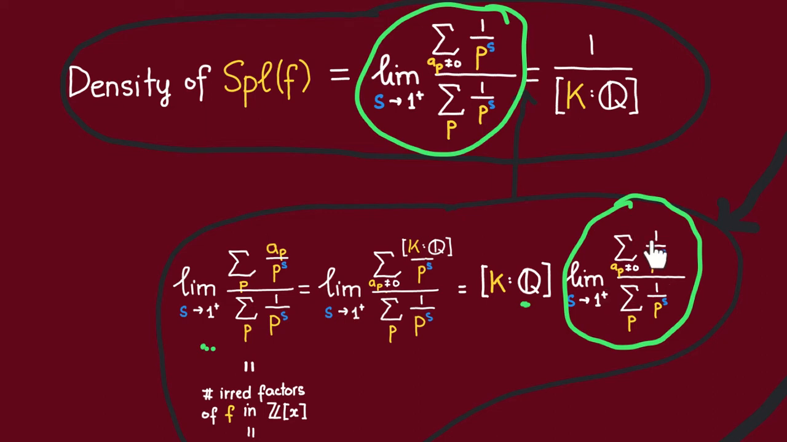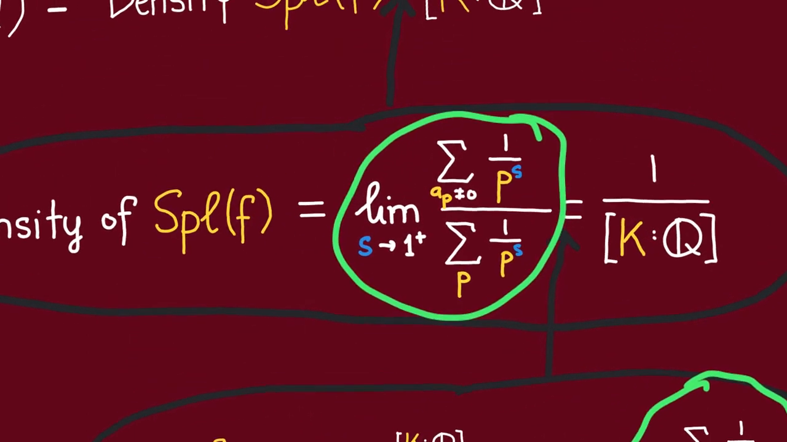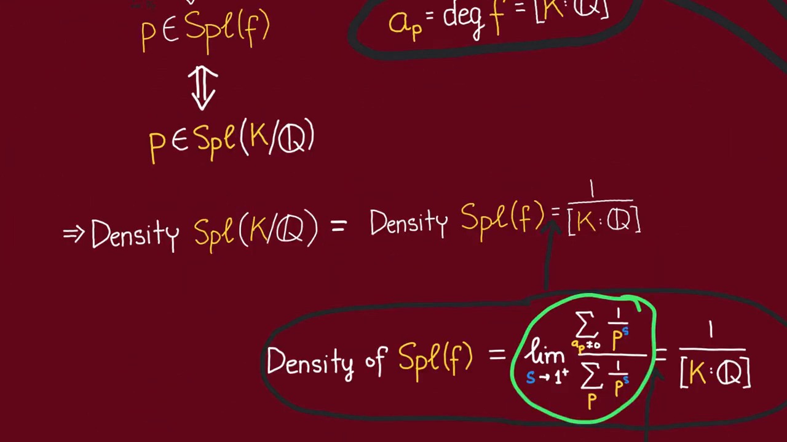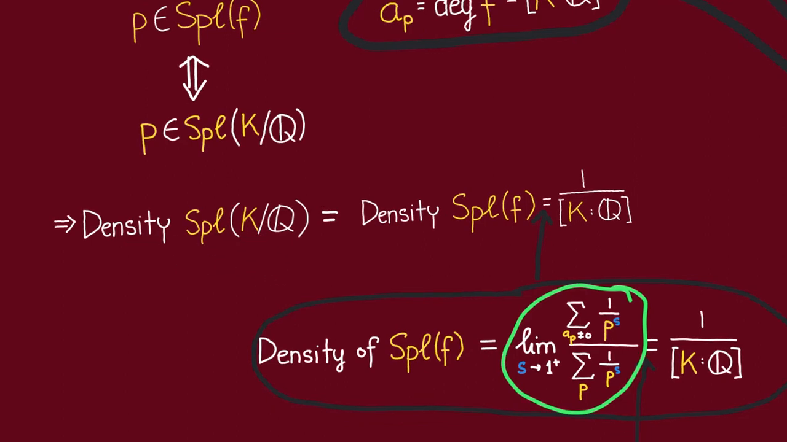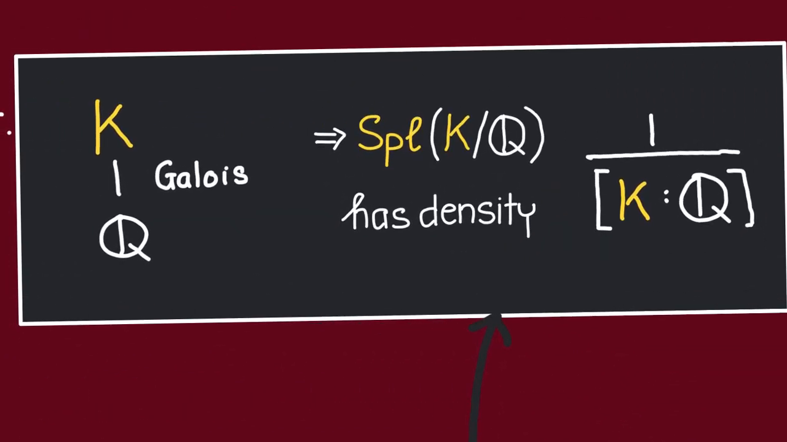So we see that this density multiplied with this degree is going to be equal to 1 here, and thus this density must be equal to 1 over the degree of this extension. But this density is just going to be equal to the density of the set of primes that split over K. Therefore, the set of primes that split over K must have density equal to 1 over the degree of the extension K over Q.